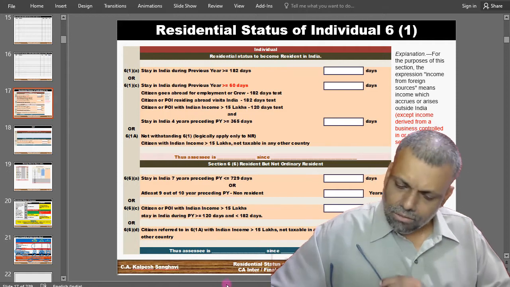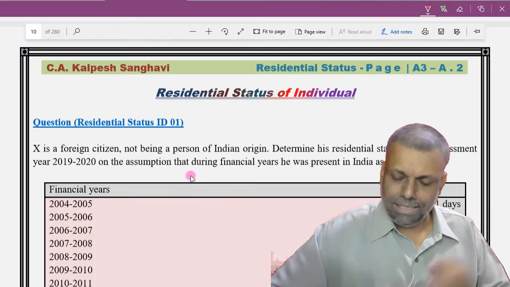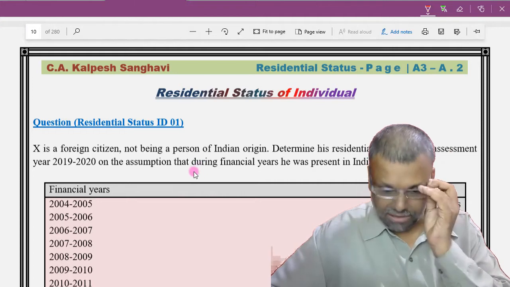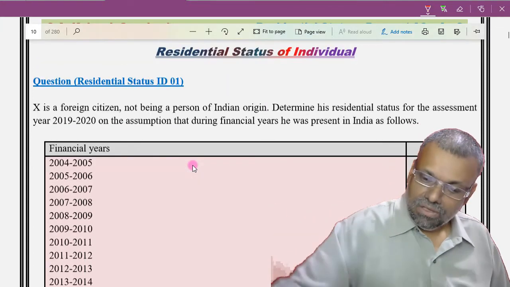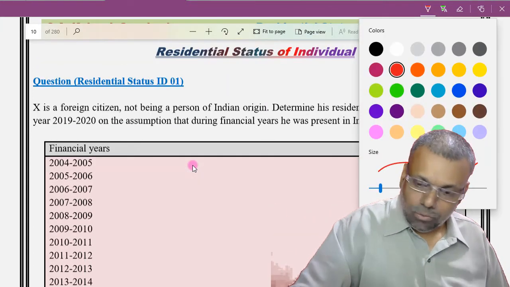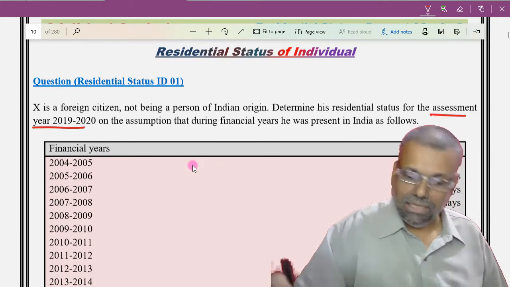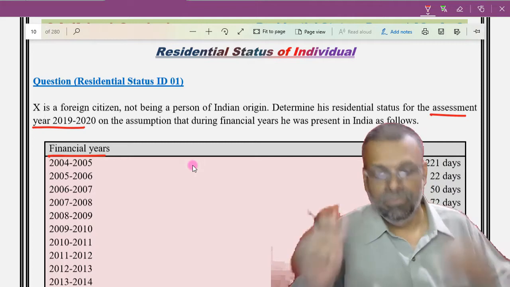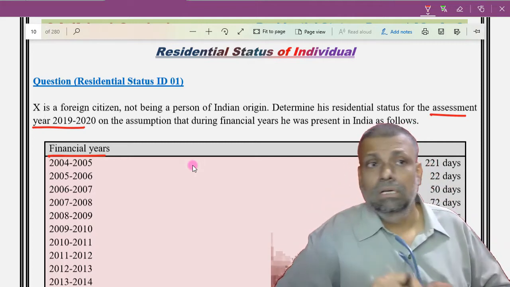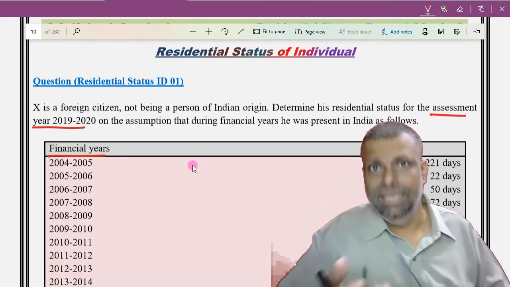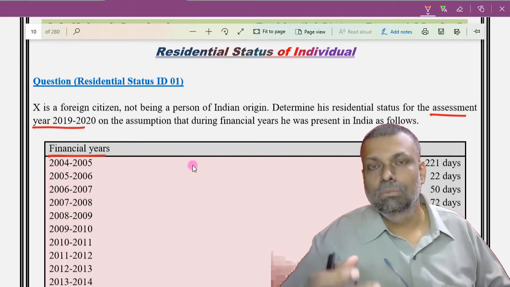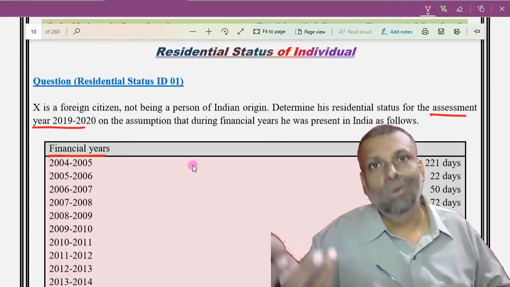Okay. Now let me go back to the question and see. First of all, let me be very clear that every question is printed with this assessment year and this previous year, this financial year. Now, this chapter is a situation where there will be multiple years' data. Okay. So, there is a possibility that in some earlier years, maybe the law was different.